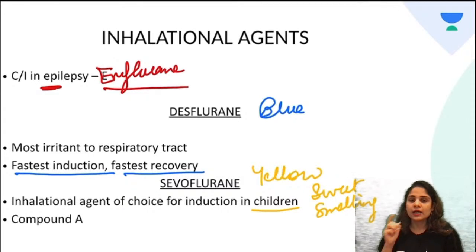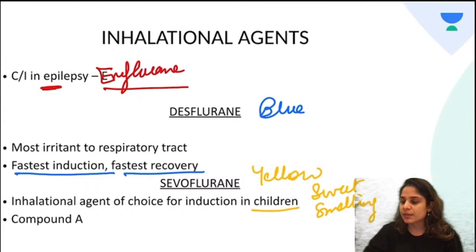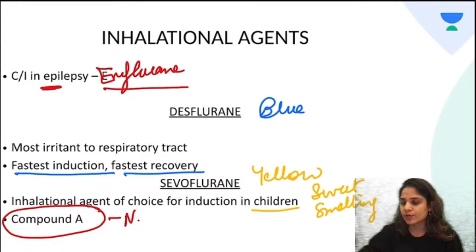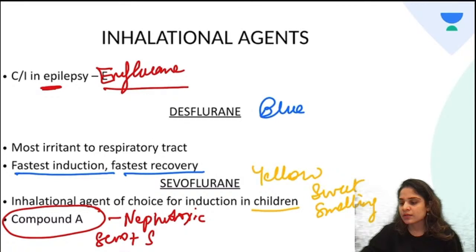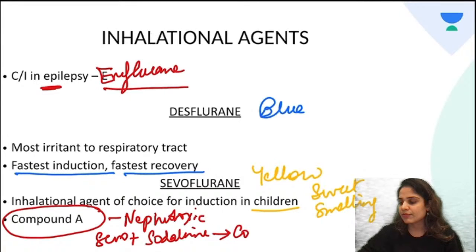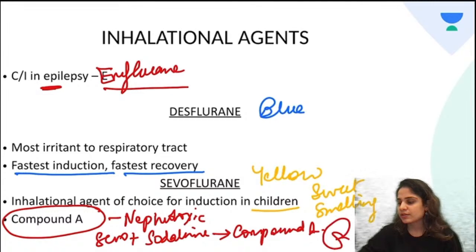What is the drawback about sevoflurane? It forms something which is called compound A. What is compound A? Compound A is a nephrotoxic compound. So whenever sevoflurane reacts with the carbon dioxide absorber or soda lime, whenever you are giving very low flows of anesthesia, it can form compound A, which is nephrotoxic in nature.